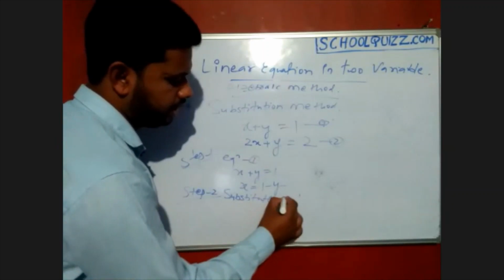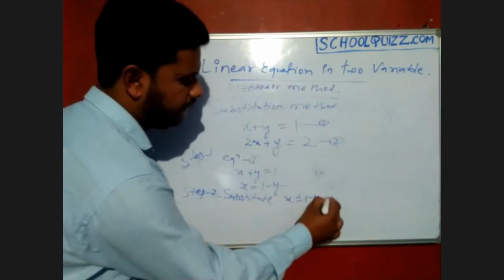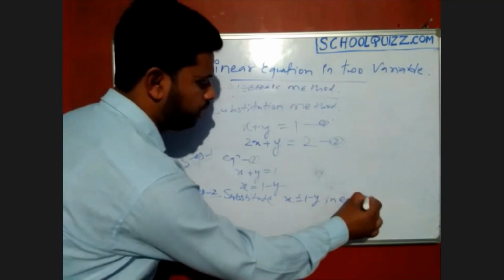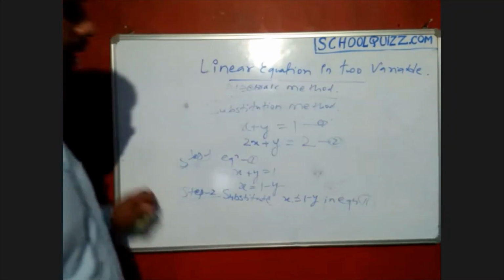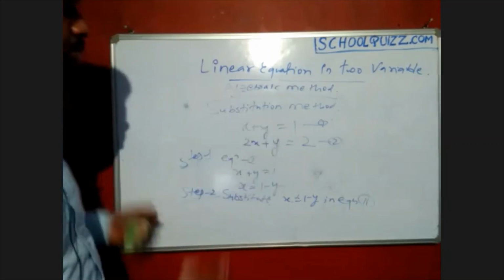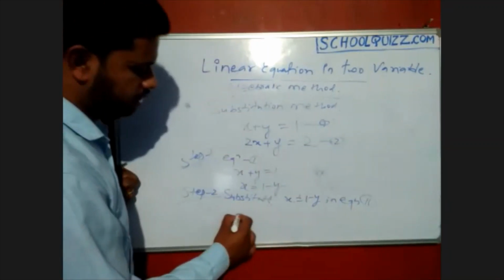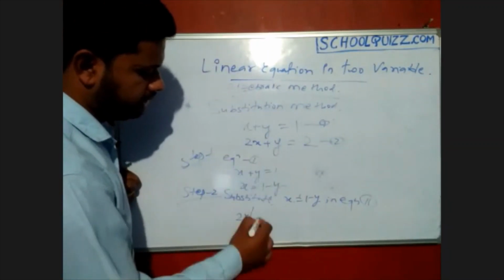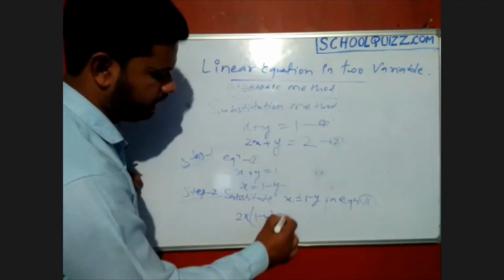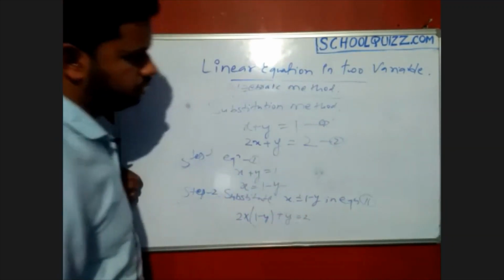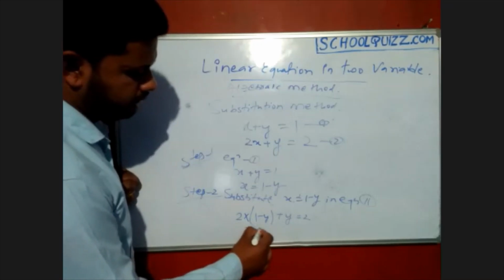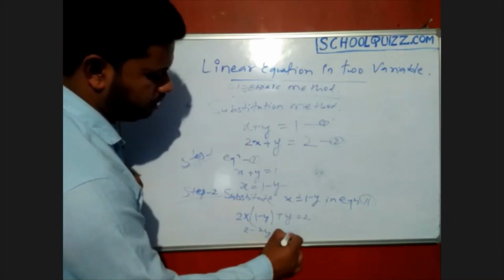Substitute x equals 1 minus y in equation number 2. Whatever value you get from equation number 1, substitute it here. So 2 into x, which is 1 minus y, plus y equals 2. So 2 minus 2y plus y equals 2.